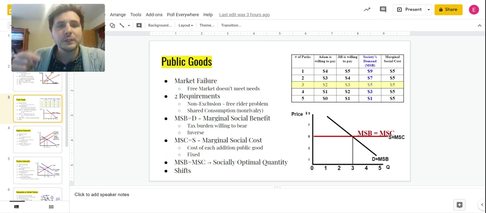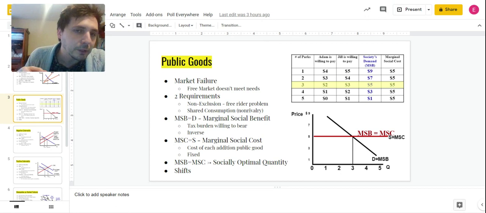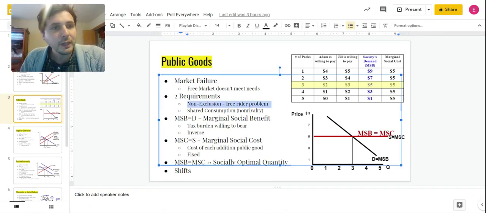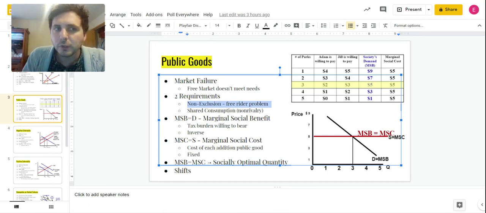So in order for something to be considered or to be eligible to become a public good, two requirements have to be in place. First, non-exclusion. When I say non-exclusion, what I mean is I can't prevent free riders from taking advantage of this, right? For example, our military defense system is a public good because if people don't pay taxes, I can't only provide defense to people who do pay taxes and leave everybody else who didn't pay taxes, the free riders, open to attack. I can't do that.